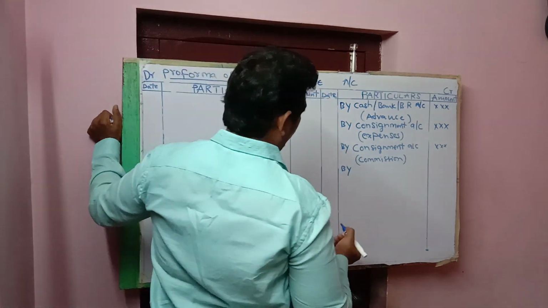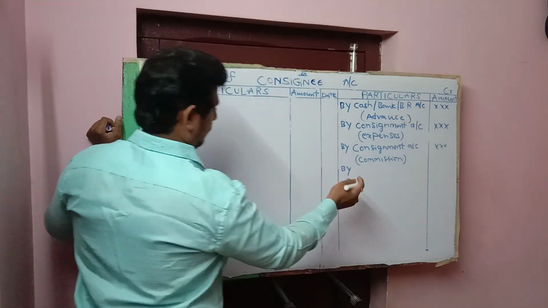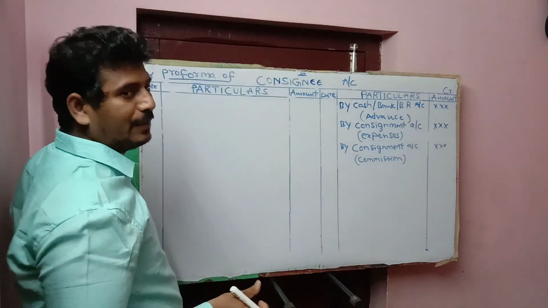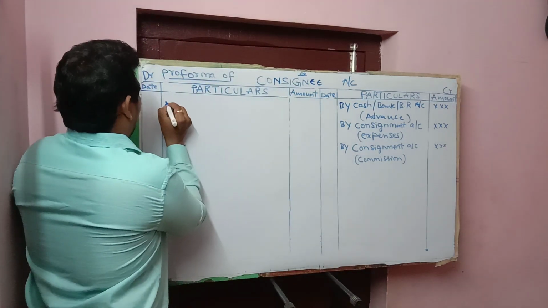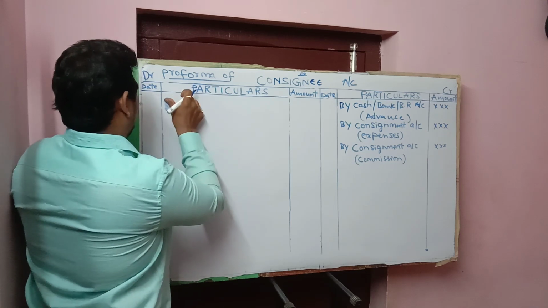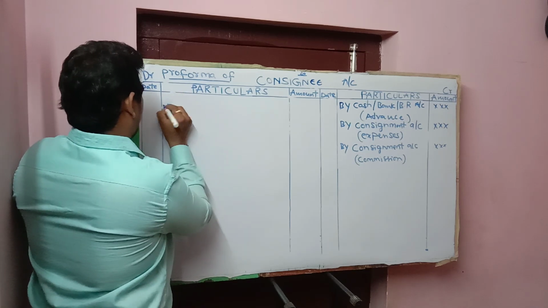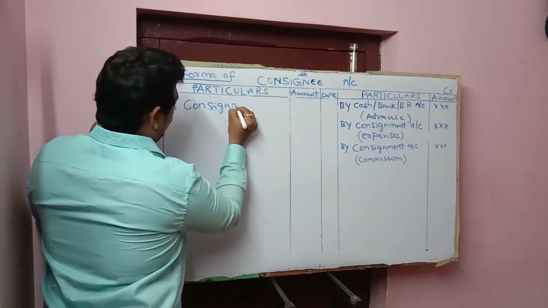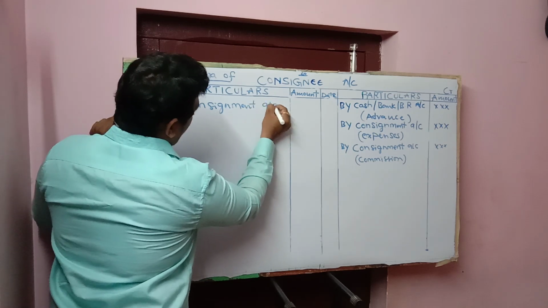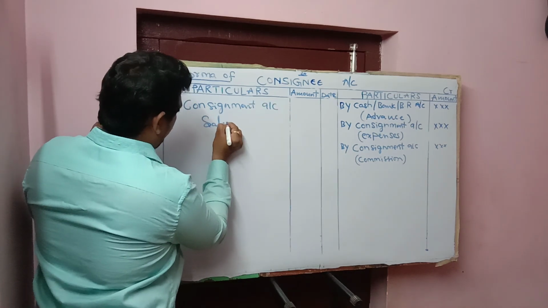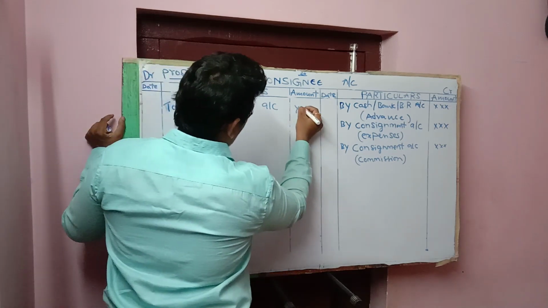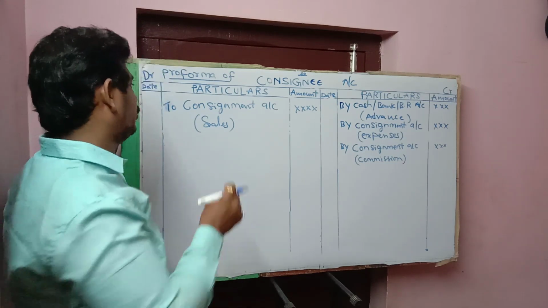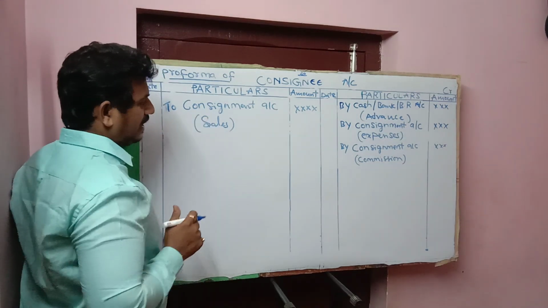Next, sales made by consignee should be recorded on the debit side, to consignment account, sales. So this sales amount held by consignee is recorded on the debit side of the consignee account.